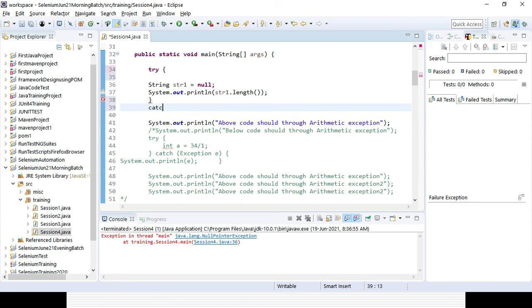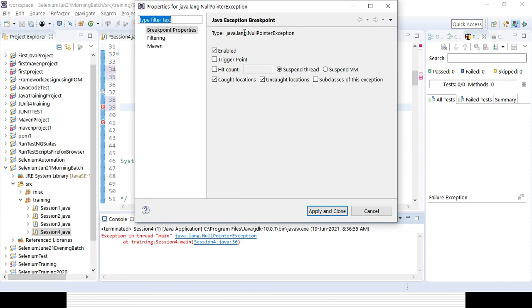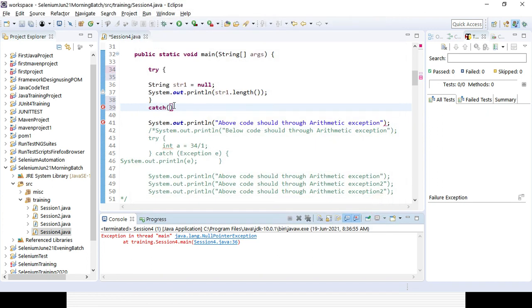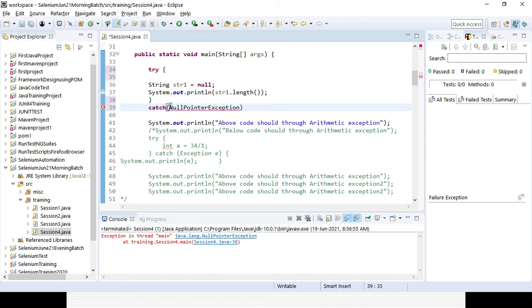Here I am giving the exception. What exception? I can give the relevant exception, NullPointerException, and you can give any variable name here.